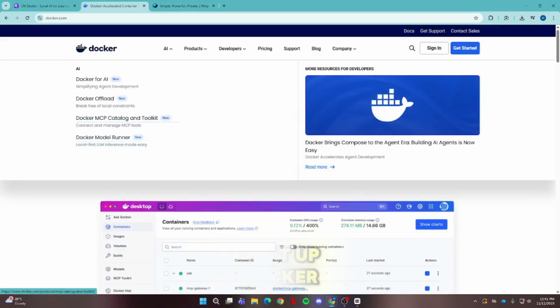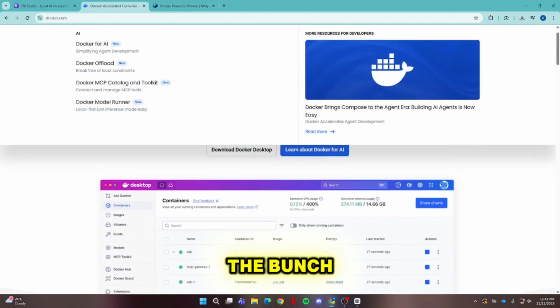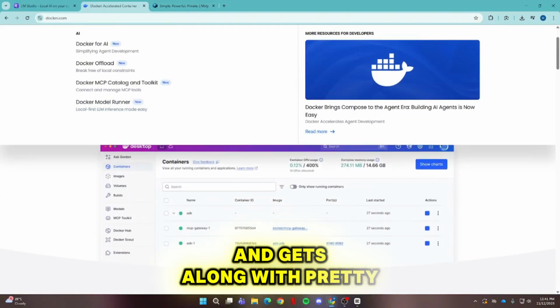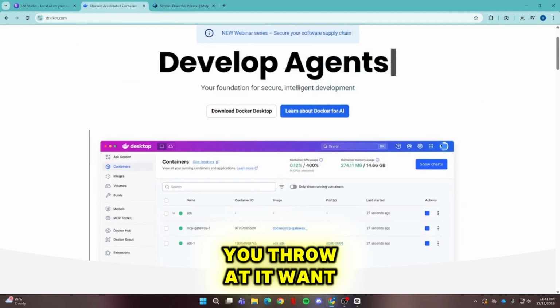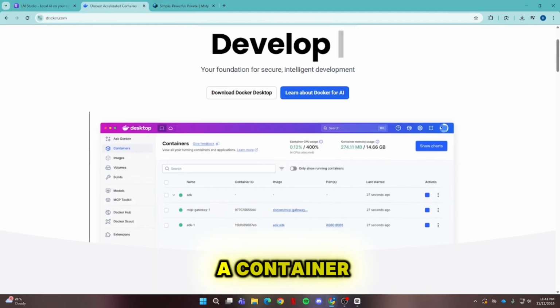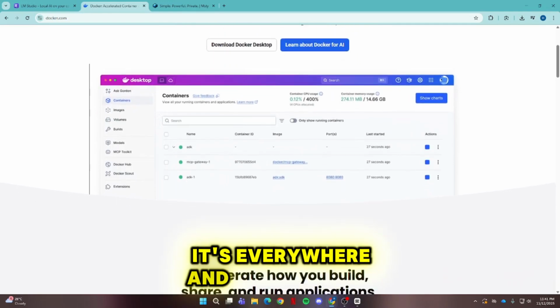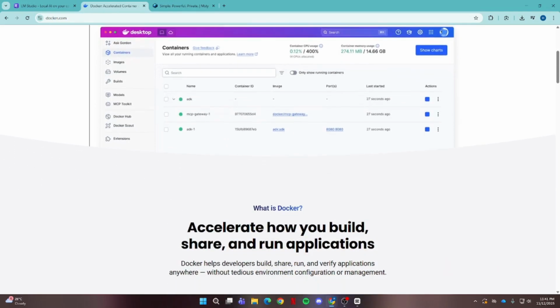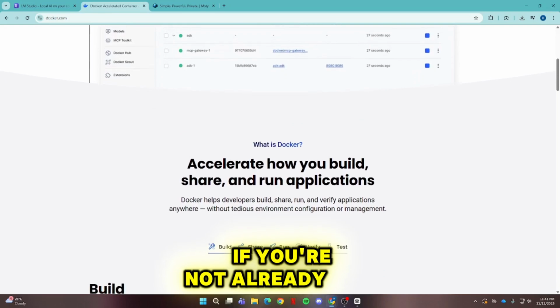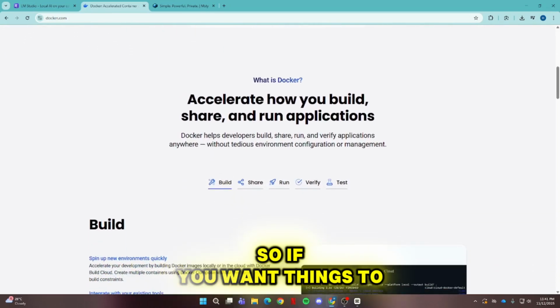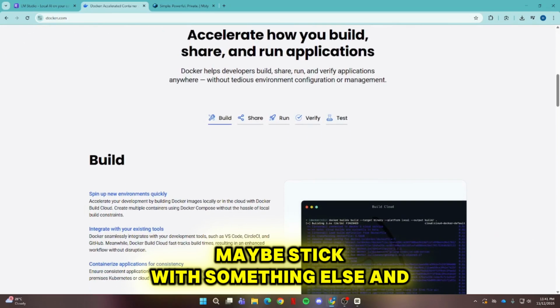Next up, Docker. It's the Swiss Army knife of the bunch. It's super versatile and gets along with pretty much anything you throw at it. Want to run your app in a container and scale it with ease? Docker's got it for you. It's everywhere and for a reason. But here's the kicker: it's not the easiest to set up if you're not already into DevOps. So if you want things to just work, maybe stick with something else.